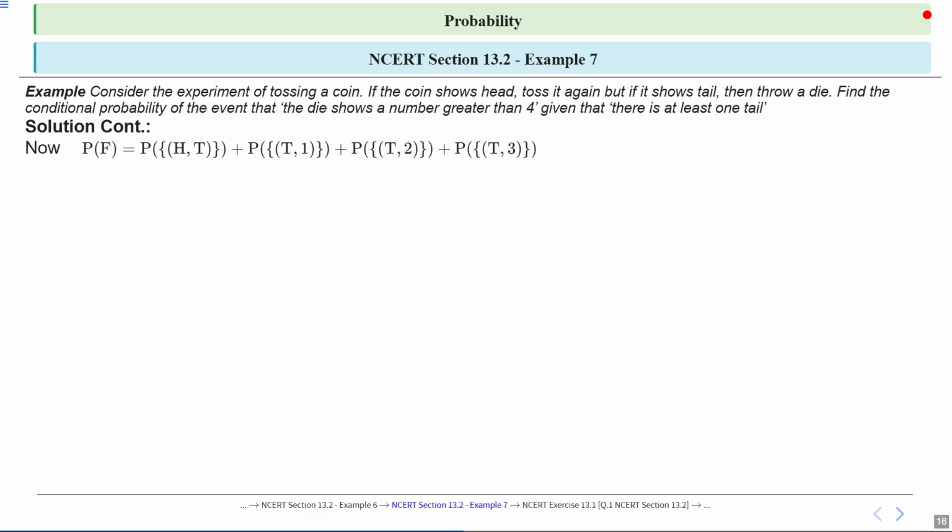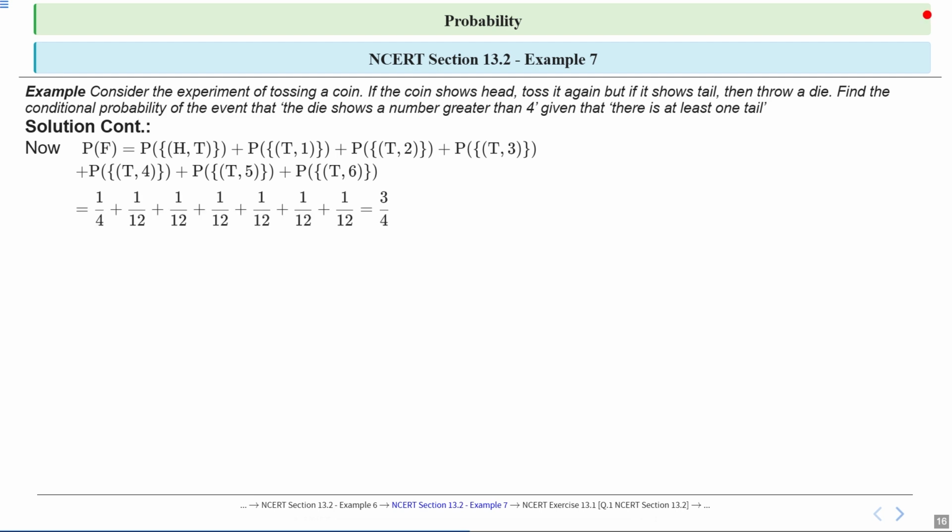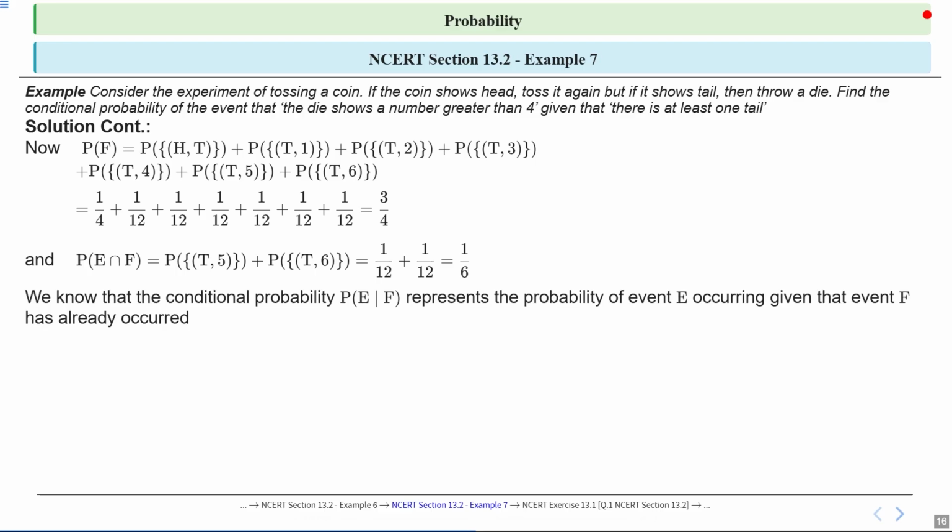Now probability of F will be probability of head-tail plus probability of tail 1 plus probability of tail 2 plus probability of tail 3, plus probability of tail 4 plus probability of tail 5 plus probability of tail 6, which is equal to 1 by 4 plus 1 by 12 plus 1 by 12 plus 1 by 12 plus 1 by 12 plus 1 by 12 plus 1 by 12. Got it? Which will be equal to 3 upon 4. And probability of E intersection F will be equal to probability of tail 5 plus probability of tail 6, which is equal to 1 by 12 plus 1 by 12, which is equal to 1 by 6.